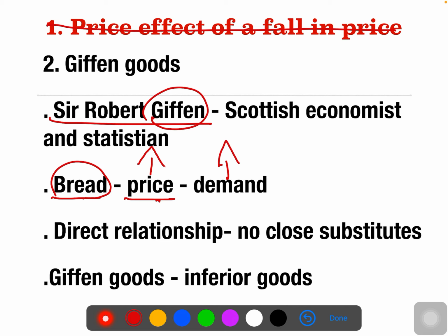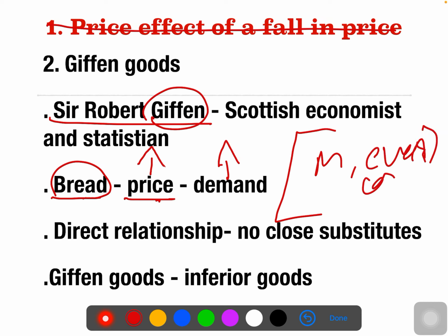The simple reason is that the British workers saw that the bread price was increasing, but compared to any other goods, like meat, which they used for basic consumption, those were even costlier. The meat is even costlier than the bread. Even though the price is increasing, bread is cheaper than the meat. Because of that, whenever the price of bread increases, their purchasing power decreases.